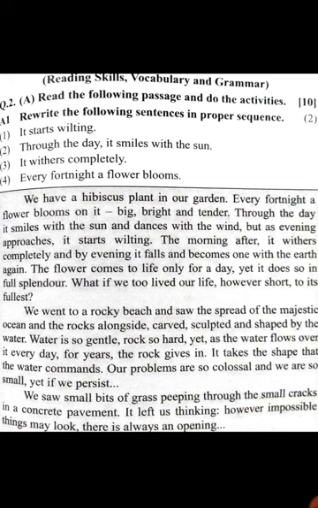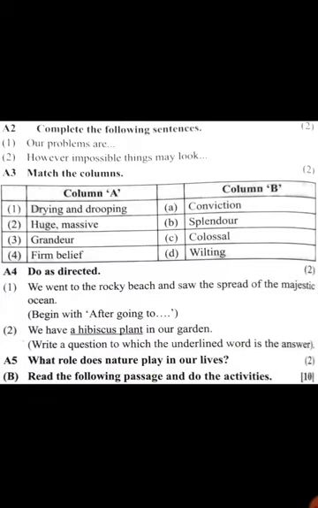What will come? Yes. Through the day it smiled with the sun. That will come first. Then what is the next? Every fortnight a flower blooms. That is the second one. What will be the third one? Yet it started wilting. And what is the fourth one? It withered completely. That is the answer.